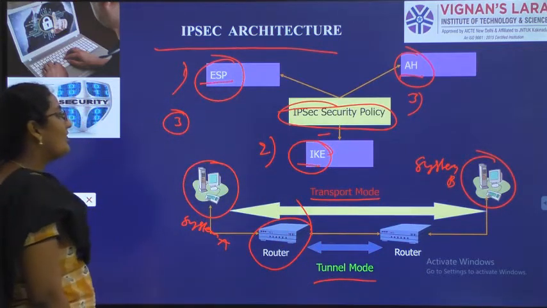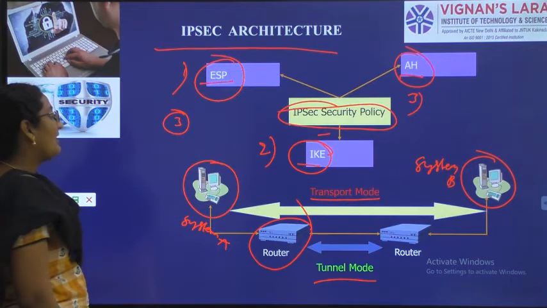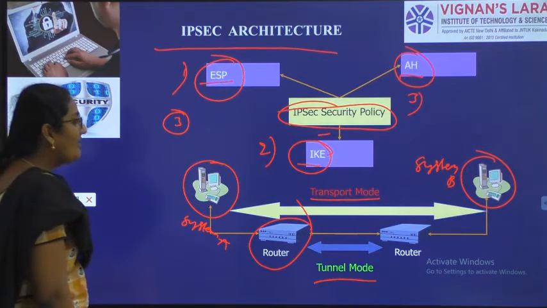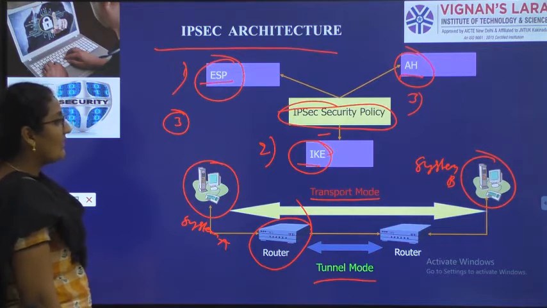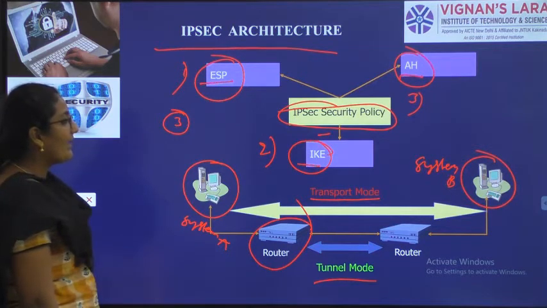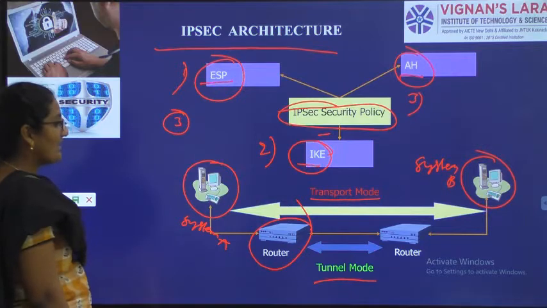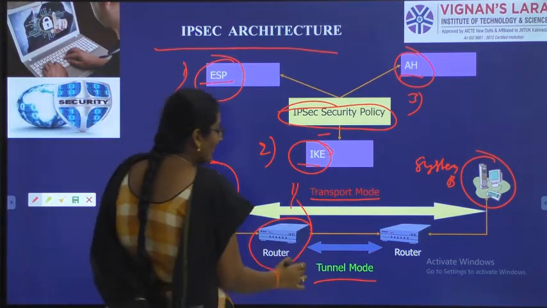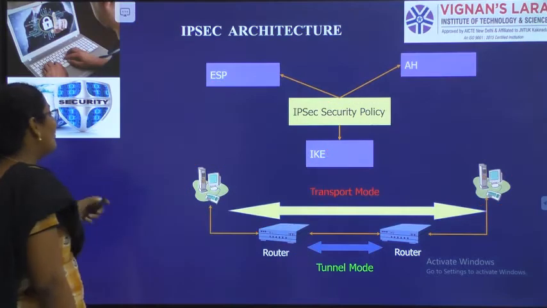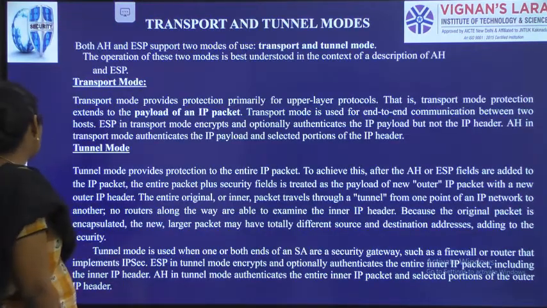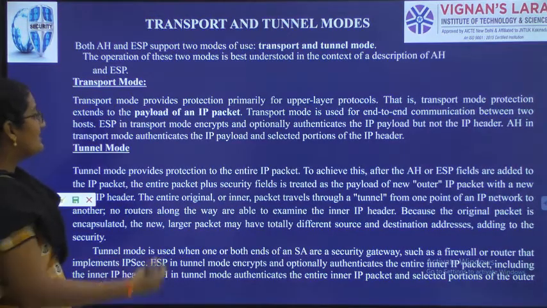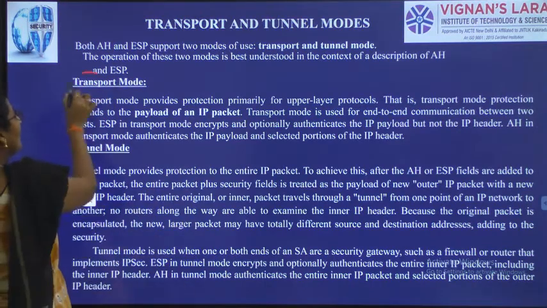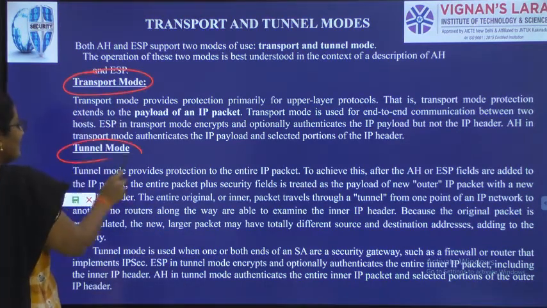So architecture of IPsec is nothing but three elements: encapsulating security payload, authentication header, internet key exchange. While we are transferring the data in the form of packets in network layer using IPsec, we have two modes: transport mode and tunnel mode. We will see what transport mode and what tunnel mode is. So you can see here, first one is transport mode, second one is tunnel mode.